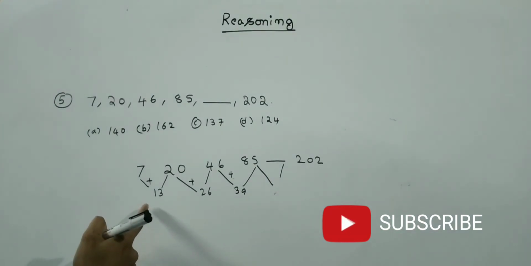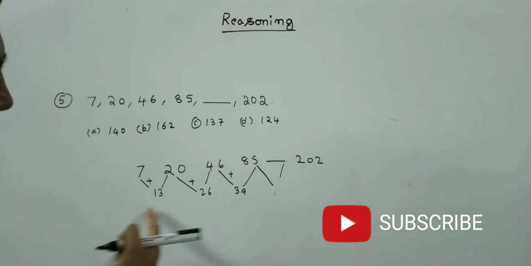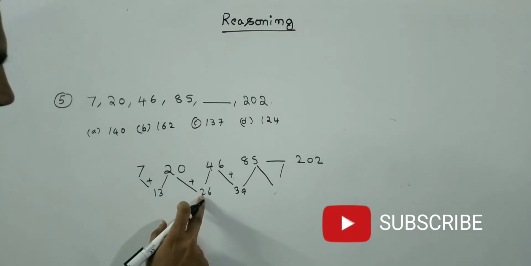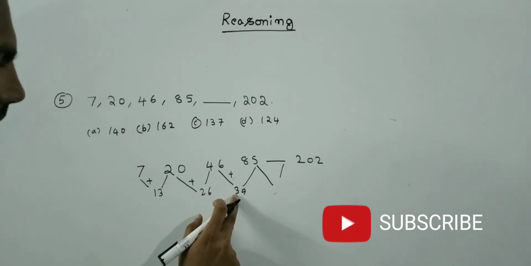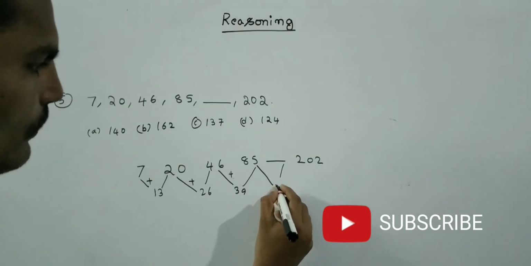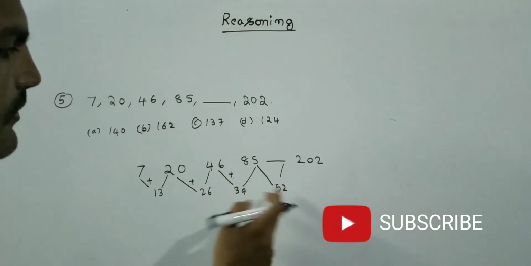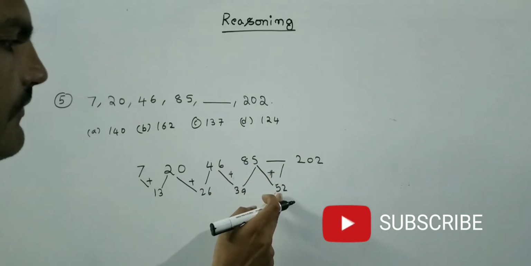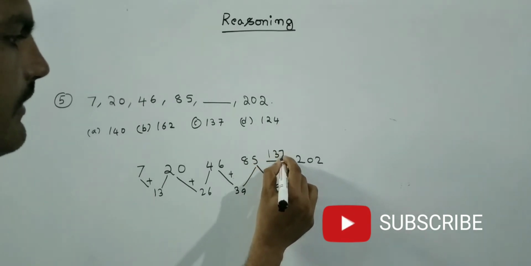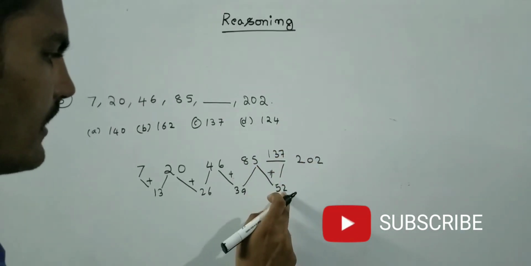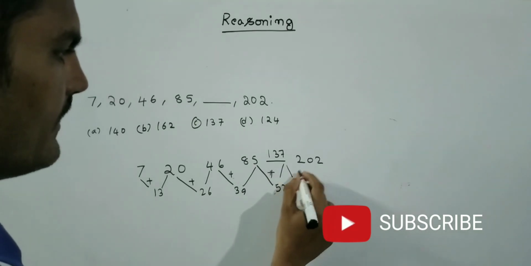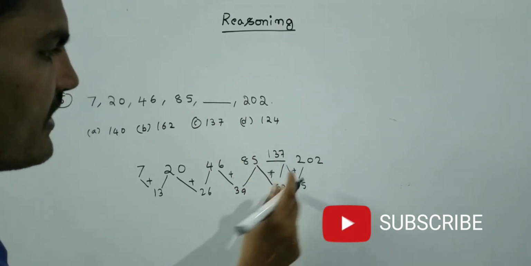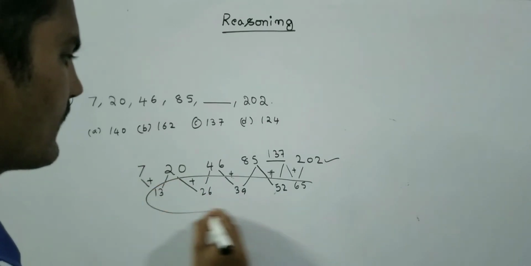See friends, observe here the logic behind these numbers. 13 ones are 13, 13 twos are 26, 13 threes are 39, then 13 fours are 52. 13 table is adding. Then 85 plus 52, how much? 137. We will cross check, no problem. Then here 13 fours are 52, again here 13 fives are 65. Go for addition. 137 plus 65, how much? 202. So this series is the correct one.